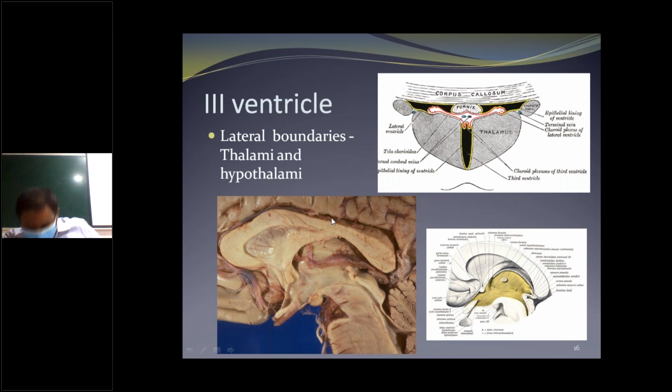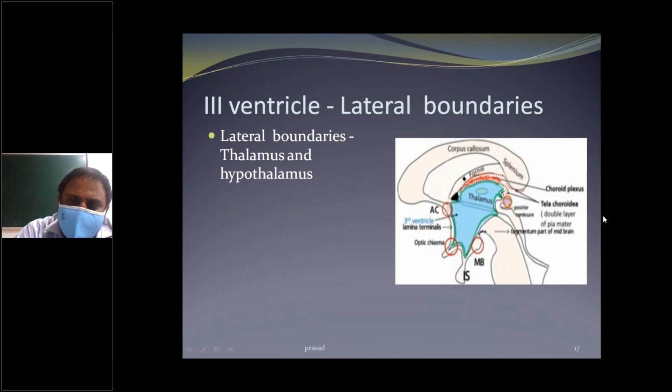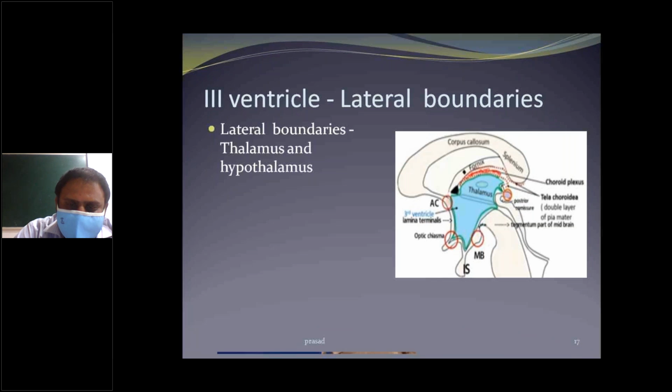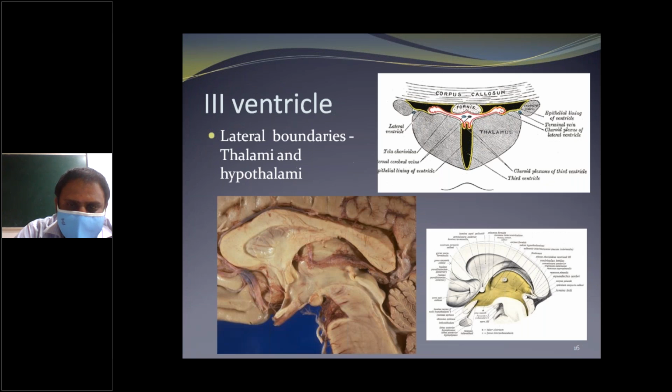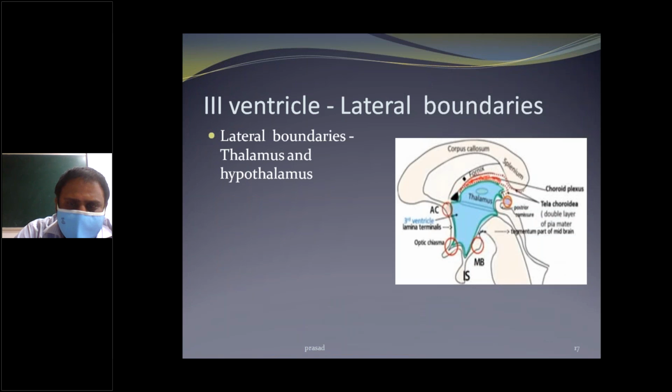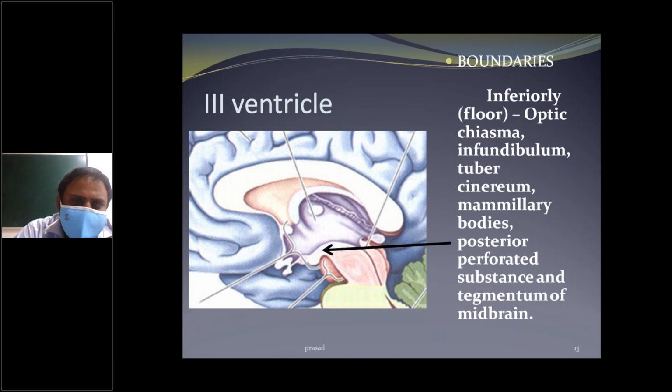And the lateral boundaries. Two lateral boundaries are formed by the thalamus and hypothalamus. Showing the blue color, the thalamus and hypothalamus form the lateral boundaries of the third ventricle. Once again, let's repeat the boundaries.